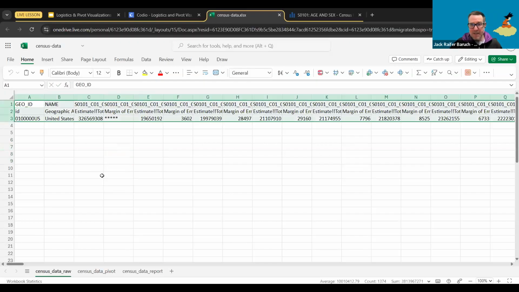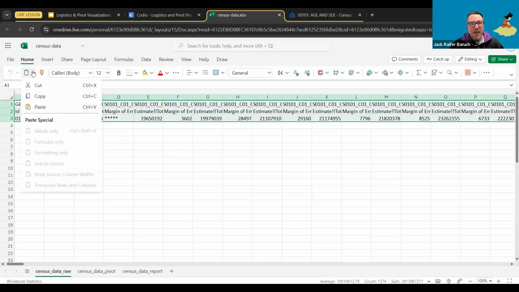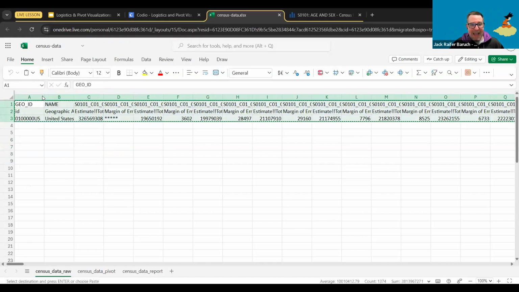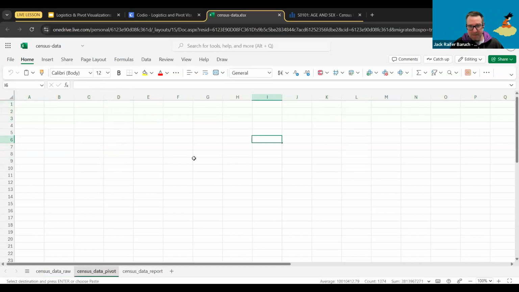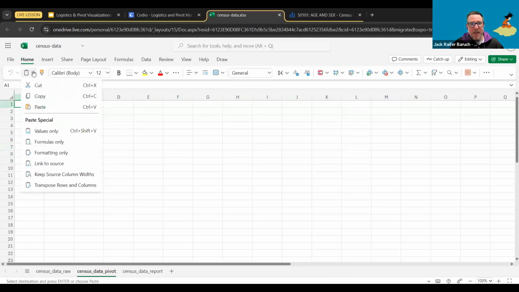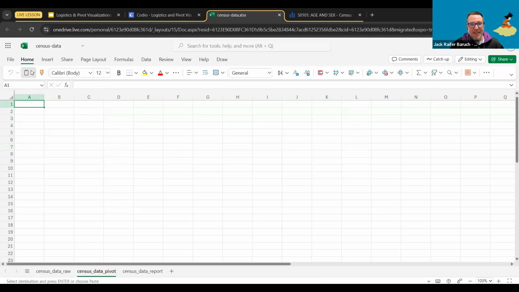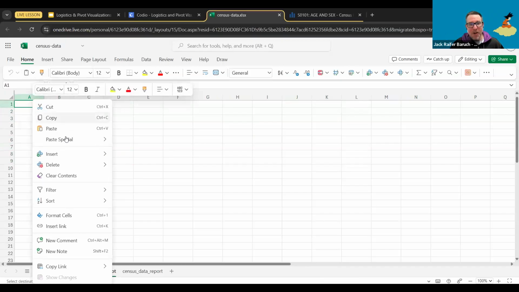And then we're going to copy. There are several ways to do it. You could use Control C or Command C, or we can go up here to the clipboard and do copy. And we're going to move to this Census Data Pivot tab. What we're going to do here is not just paste it. I'm going to click the right mouse button and go to Paste Special.